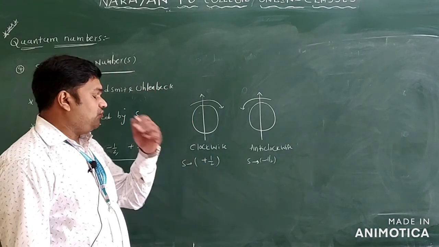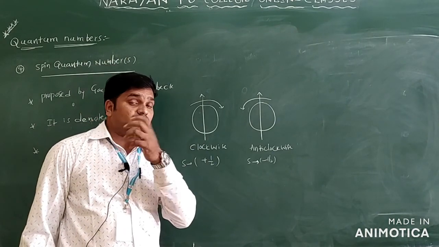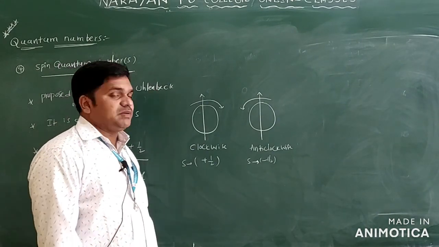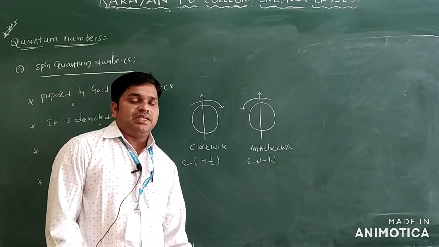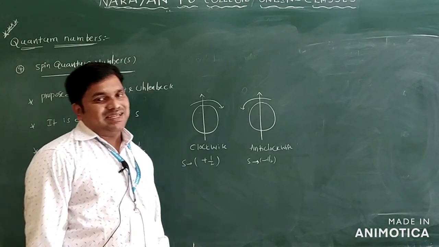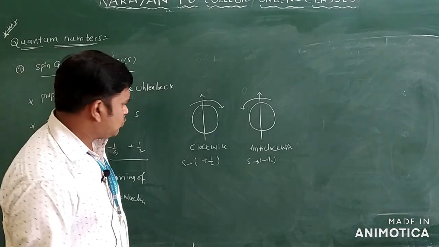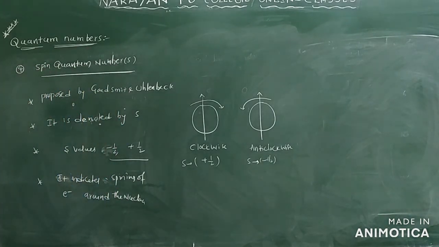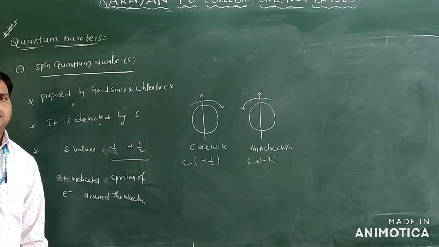When is plus 1/2 possible? If the electron spins around the nucleus in a clockwise direction, S is plus 1/2. If the electron spin takes place in an anti-clockwise direction, S is equal to minus 1/2 only. So the possibilities are only minus 1/2 or plus 1/2. This is regarding the spin quantum number.